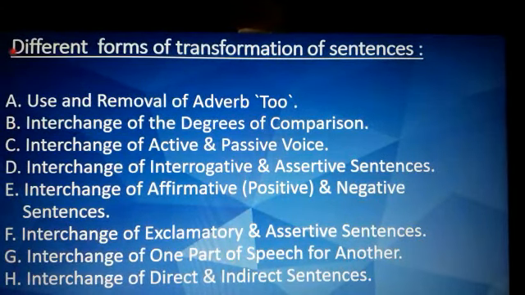Now we have different forms of transformation of sentences. A. Use and removal of adverb too. B. Interchange of the degrees of comparison. C. Interchange of active and passive voice. D. Interchange of interrogative and assertive sentences. E. Interchange of affirmative, that is positive, and negative sentences. F. Interchange of exclamatory and assertive sentences. G. Interchange of one part of speech for another. H. Interchange of direct and indirect sentences.